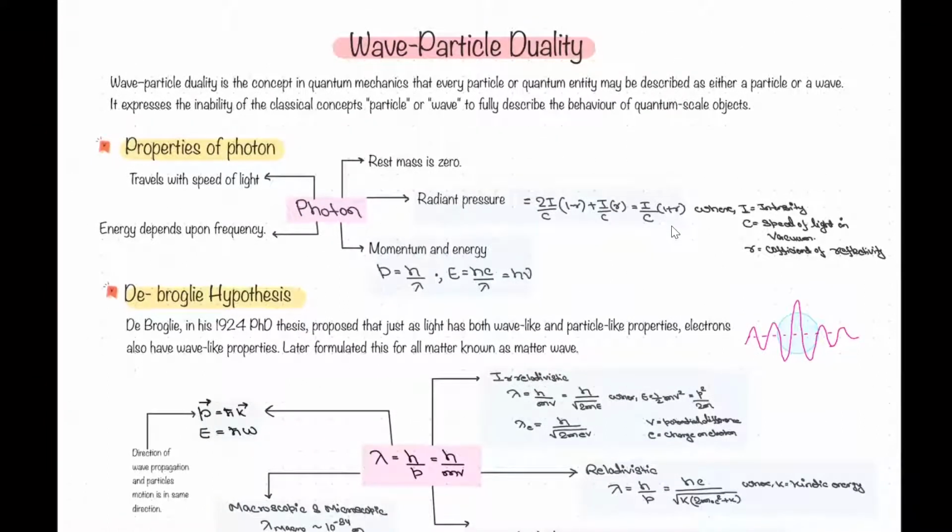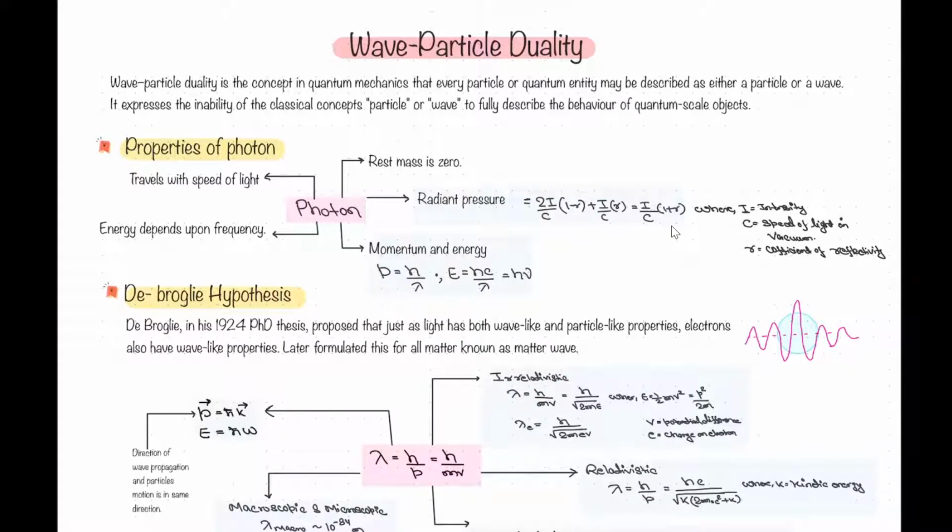So the first one is about the wave particle duality, right? Basically, it is a basic idea in quantum mechanics around which almost all of the concepts of quantum mechanics revolve, right? It simply states that we cannot say that a particle will not have any wave characteristics or a wave will not have any particle characteristics. So it's a mix of both, right? If we have to describe a body, it can behave as both particle as well as wave, right?